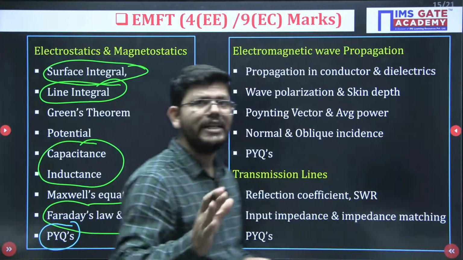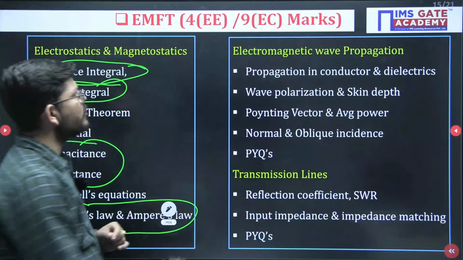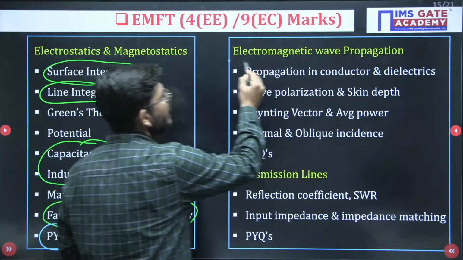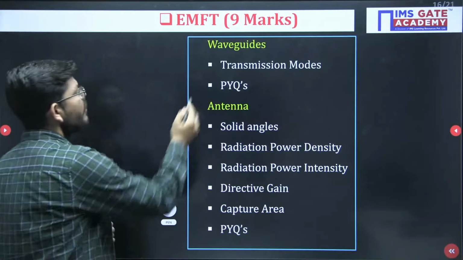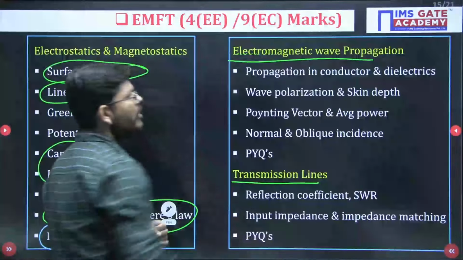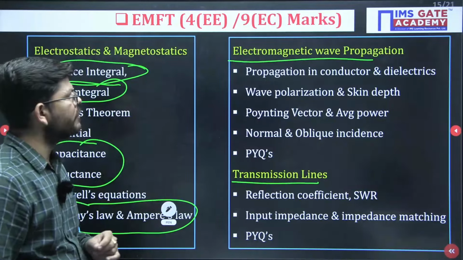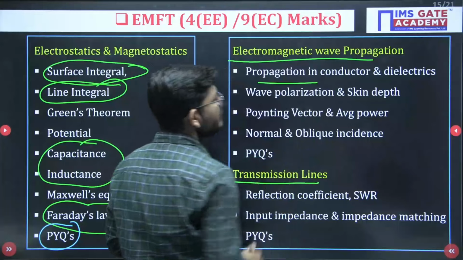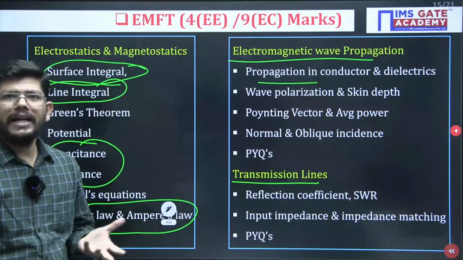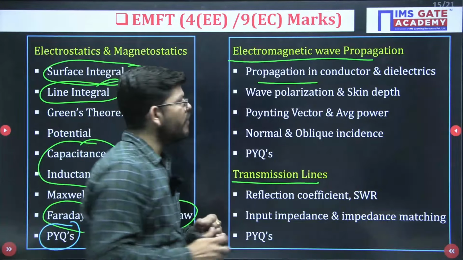If you are an EC student, then you have to focus on these chapters: electromagnetic wave propagation, transmission line, and waveguide. So you only have to focus on these chapters. In electromagnetic wave propagation, propagation conditions in conductor and dielectric, different conditions and formulas you have to prepare.